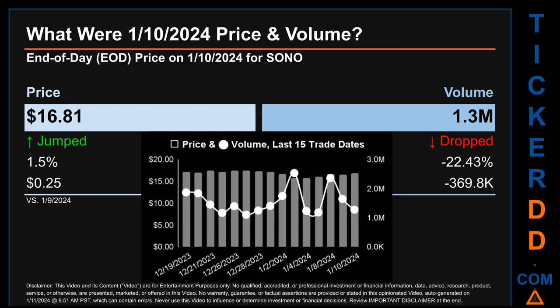Across a range of $1.68, the max and minimum end-of-day price were respectively 17.45 and 15.77. Volume saw a range of 1.4 million, from a day low of 1.1 million to a day high of 2.5 million.